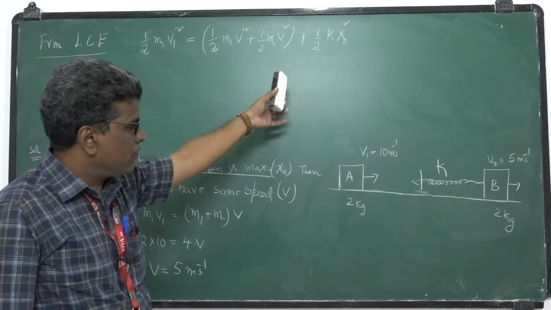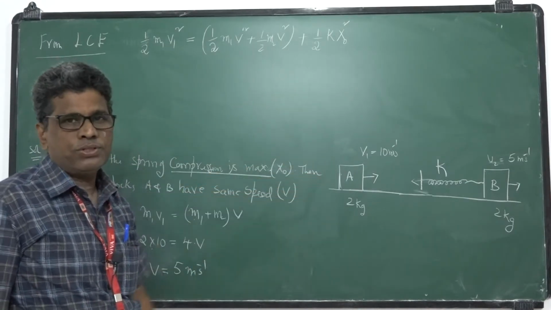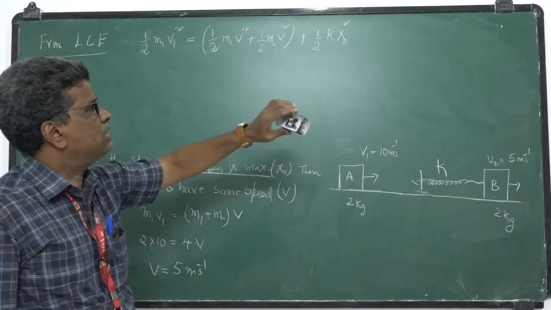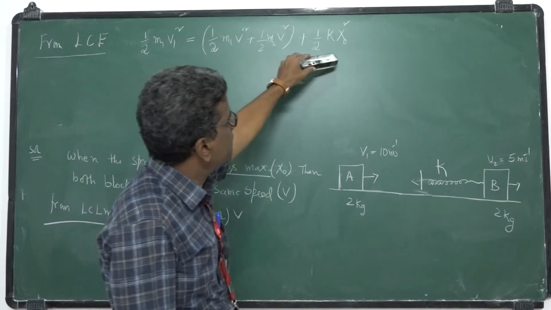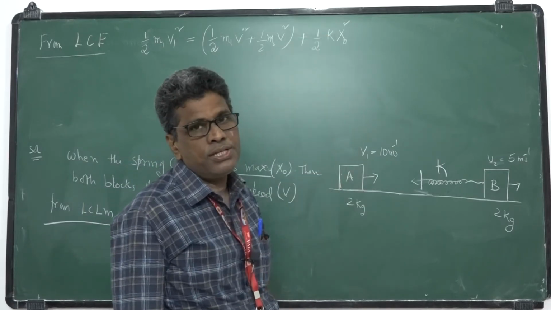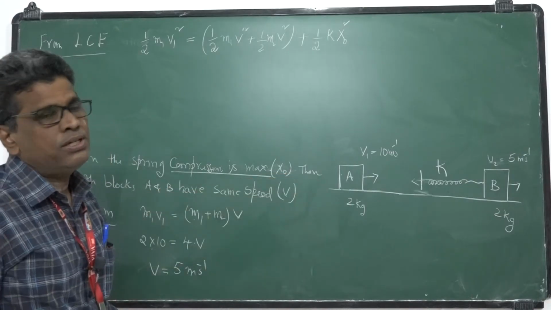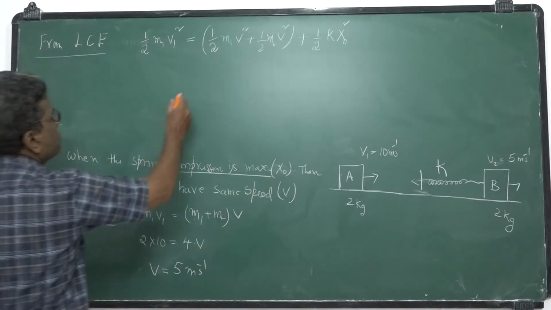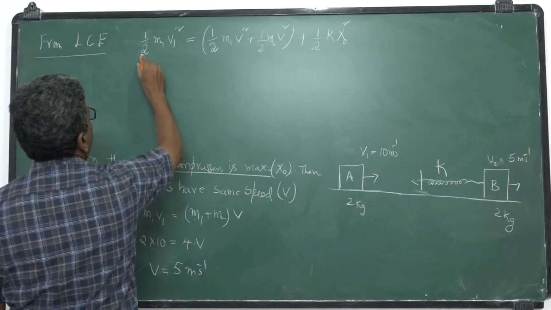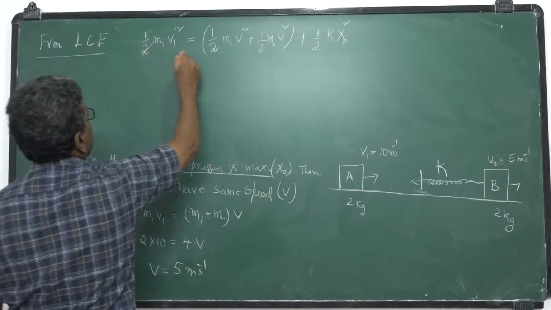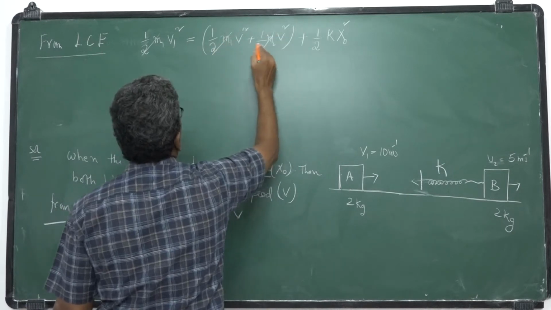The work done by the restoring force is stored in the form of potential energy. So when the spring compresses by x naught, it has potential energy half k x naught square, where k is the spring constant. Here the masses are equal, so I will substitute the mass, 2 kg, and these cancel.